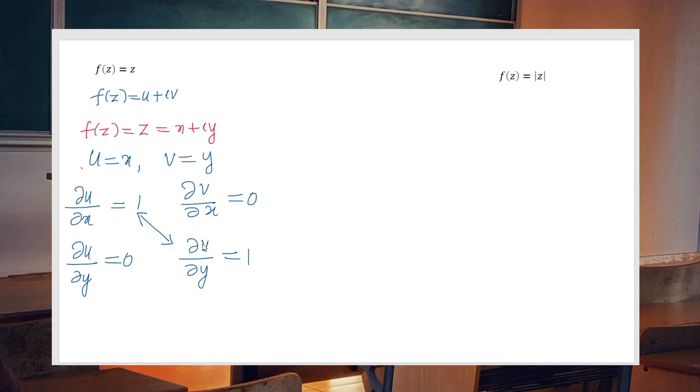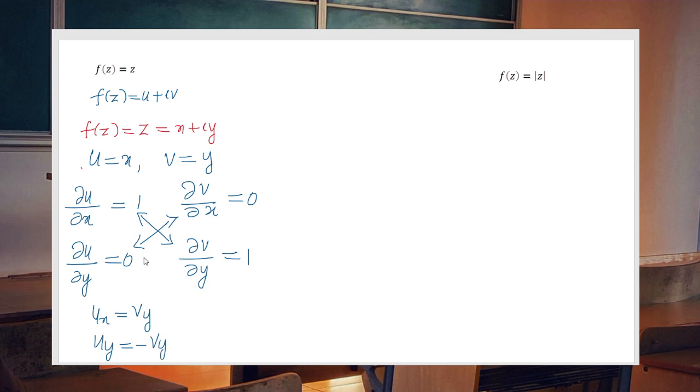∂u/∂x equal to ∂v/∂y. They are the same. So we have u_x is equal to v_y, and also these two are the same. We have u_y is actually the negative of this one. That's the condition. We have u_y is equal to minus v_x, because both of them are 0. Definitely there is no problem for that negative sign. So u_x equal to v_y and u_y equal to minus v_x. So it satisfies the Cauchy-Riemann equation.